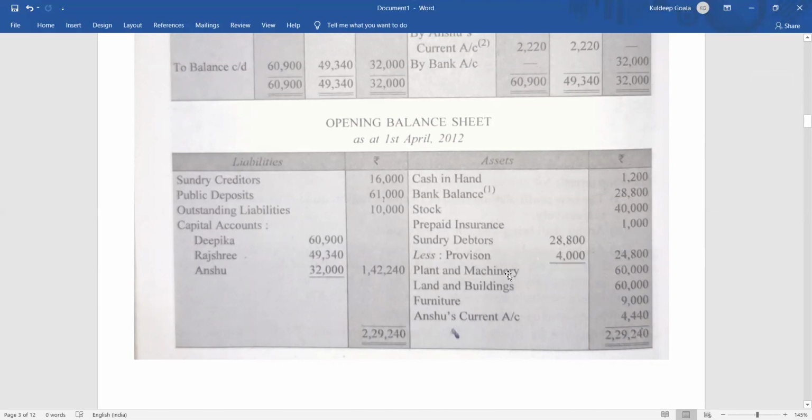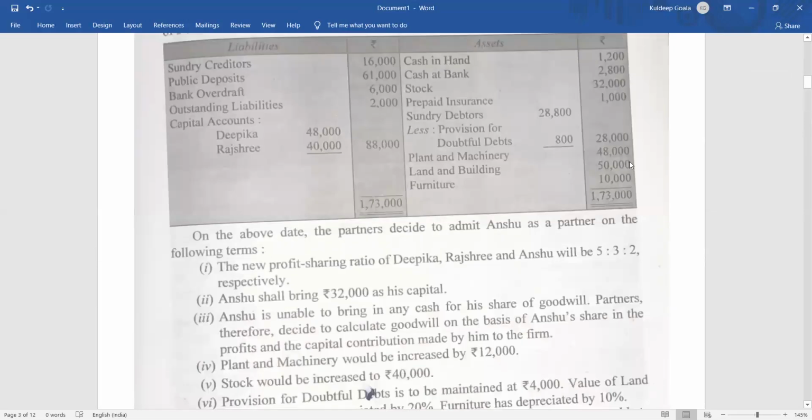Plant and machinery, the value has increased by 10%. So earlier it was how much? Earlier it was 50,000. Now it is an increase of 10,000, means 60,000. Furniture was depreciated, right? Earlier it was 10,000. Now it will be 9,000.